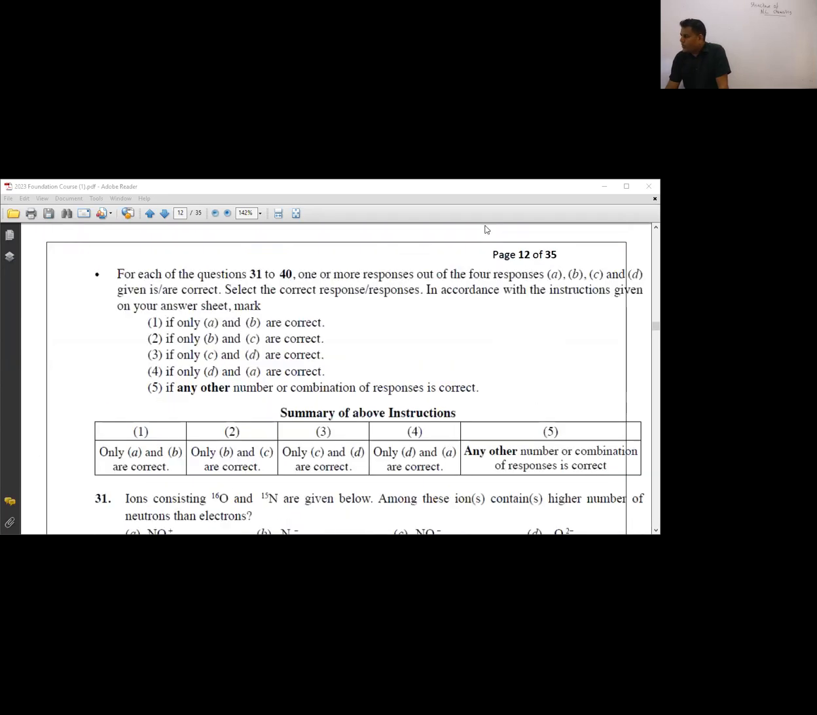So from 31 to 40 also there's a different approach. Okay, paper එකේ මේ ඔක්කොම instructions දෙනවා. 31 to 40, there's a different approach. If AB is correct, answer is 1. If BC is correct, answer is 2. If CD is correct, answer is 3. If DA is correct, answer is 4. If there's any other option, answer is 5.